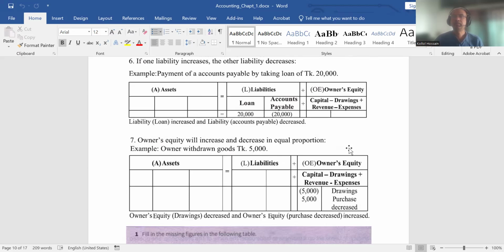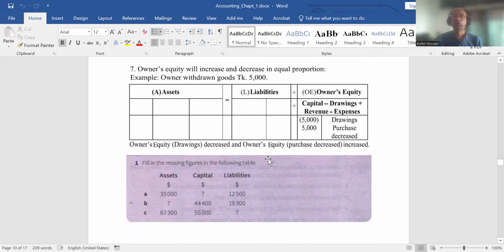So what is happening here? Loan is a liability, it is increased by 20,000, and accounts payable is another liability, it is decreased by 20,000. So this operation affects the liability side. One liability is decreasing and another liability is increasing. Owner's equity will increase and decrease in equal portion.